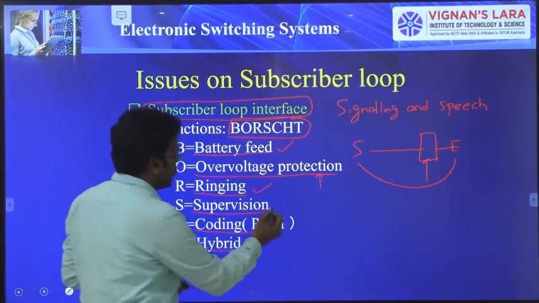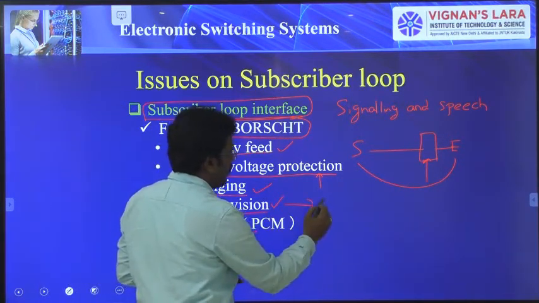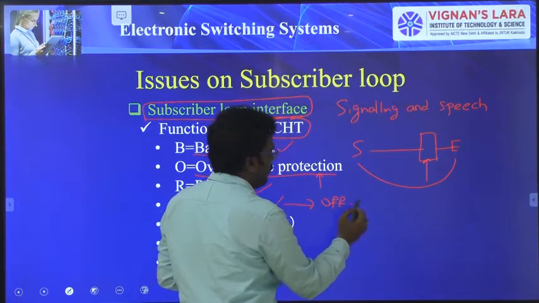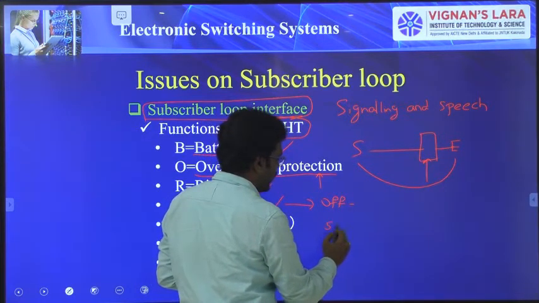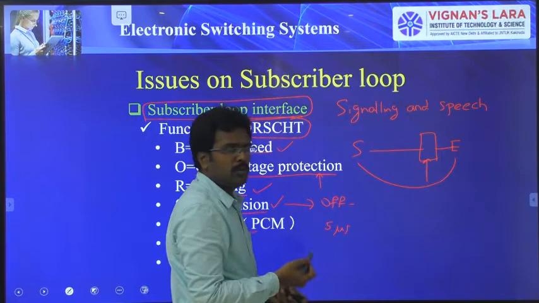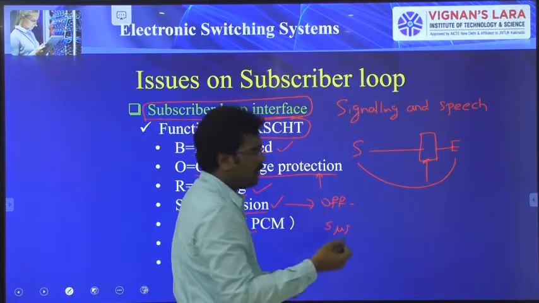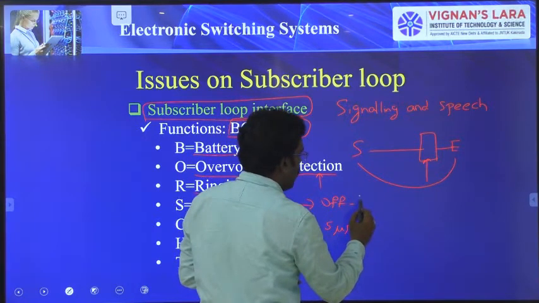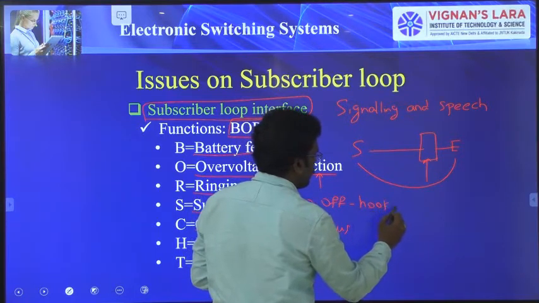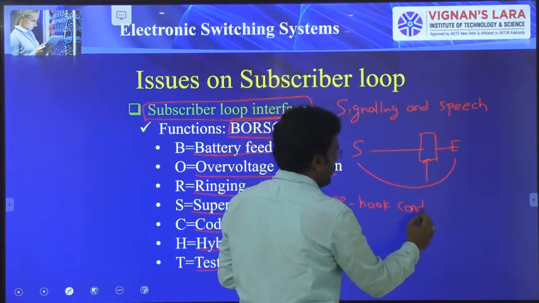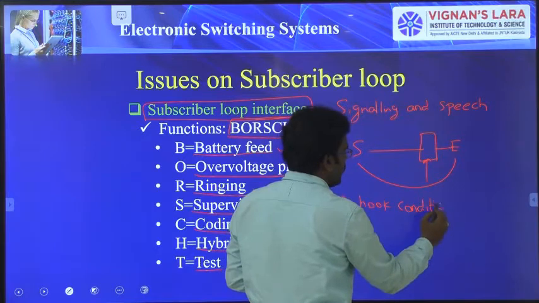And the next one is supervision. We already know that every 5 microseconds, the exchange has to scan all the subscriber lines for checking the off-hook condition. This point was already covered in unit 1.